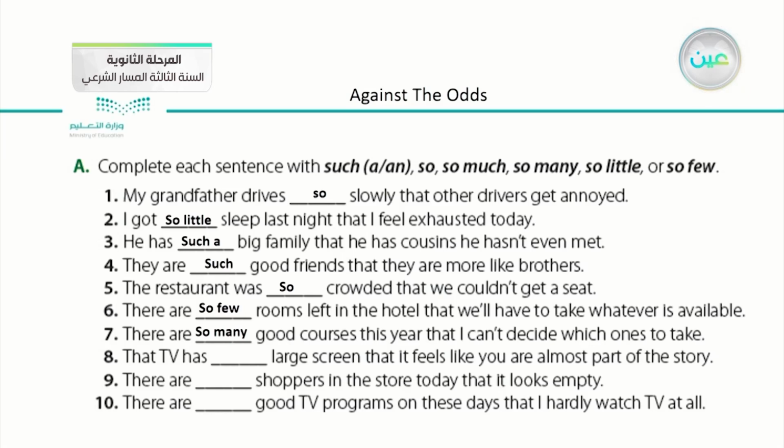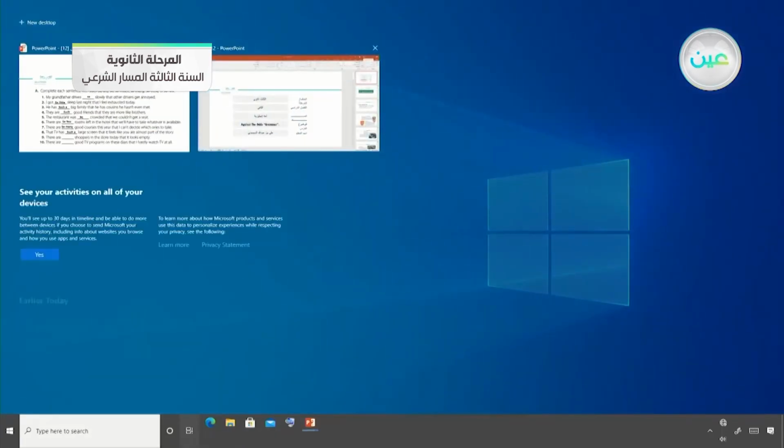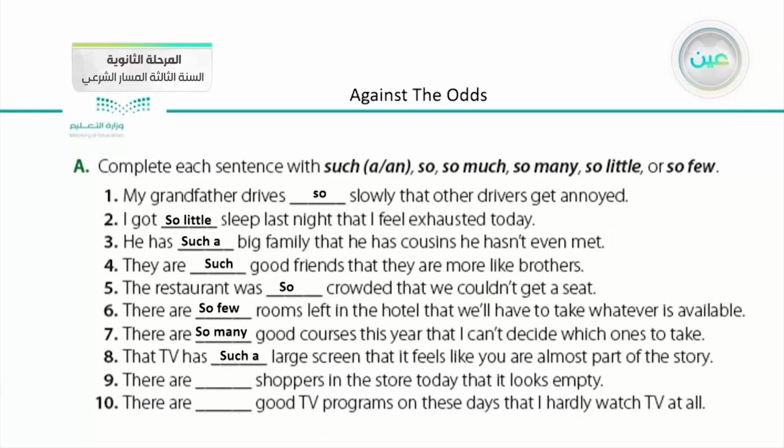Number 8, that TV has large screen. Here also we have an adjective and a noun, so: such a large screen that it feels like you are almost part of the story. Number 9, there are so few shoppers in the store today that it looks empty. Number 10, there are so few good TV programs on these days that I hardly watch TV at all.